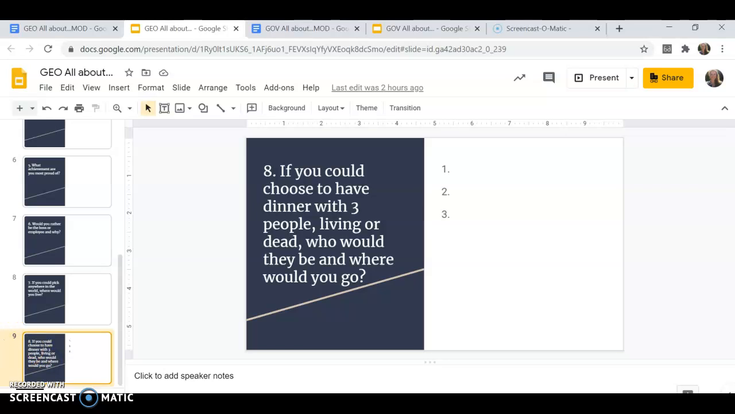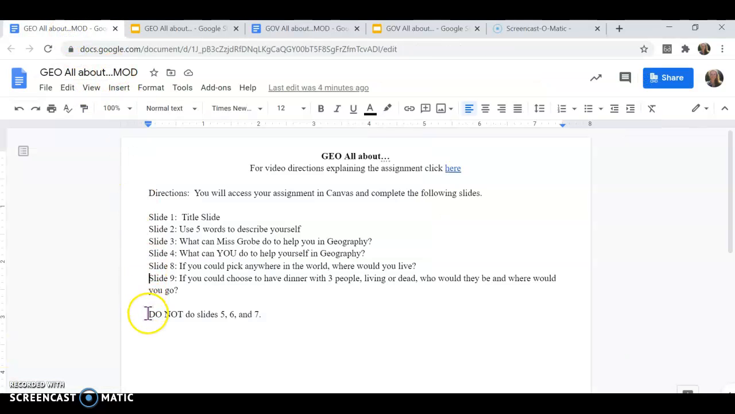If you could choose to have dinner with 3 people, living or dead, who would they be and where would you go? Now, you can pick people that you know. You can pick people you don't know. You can pick famous people, or you can pick people from your family, friends, whatever, people you would like to know. Doesn't matter to me. But 3 people, and where would you go? And once again, do not do slides 5, 6, and 7. That is your assignment.